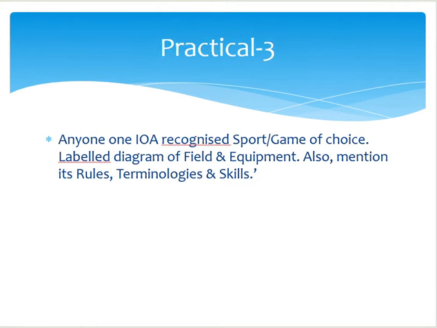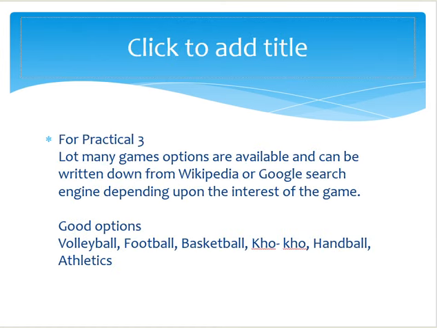And the last practical is practical number 3. Any one IOA recognized sport or game of your choice, label diagram of field and equipment. So you have to take any one game. Lot many game options are available and it can be written down from Wikipedia or Google search engine depending upon the interest of the game. Good options are volleyball, football, basketball, kho kho, handball, athletics. So these are very good options which you can write down. Volleyball is very easy, which you can write down.